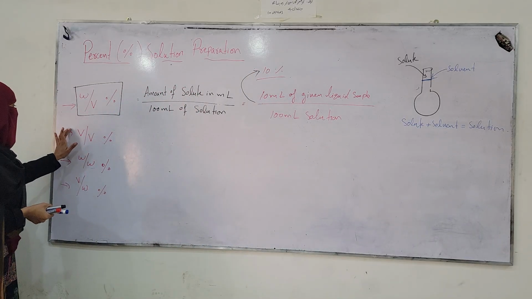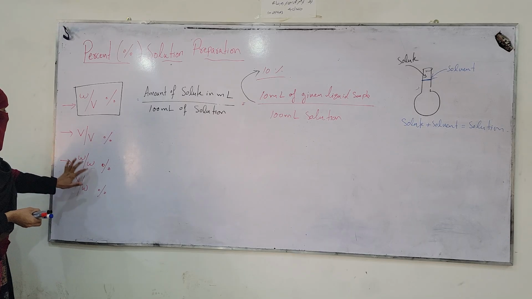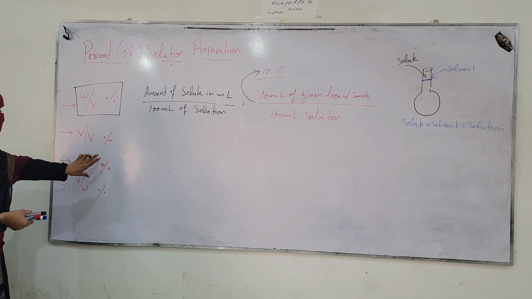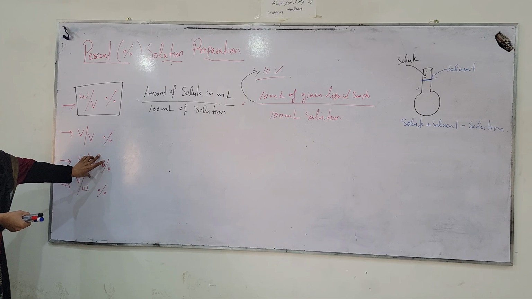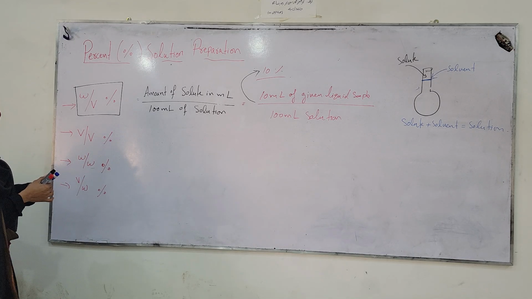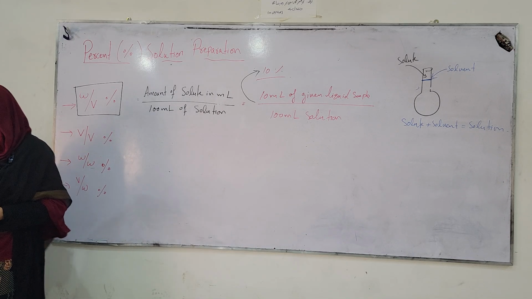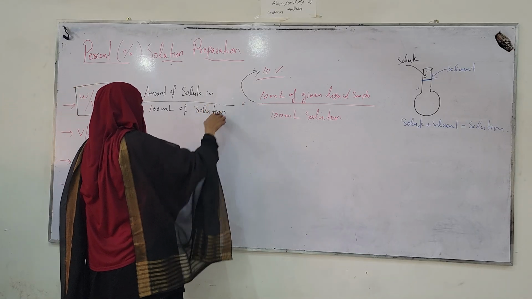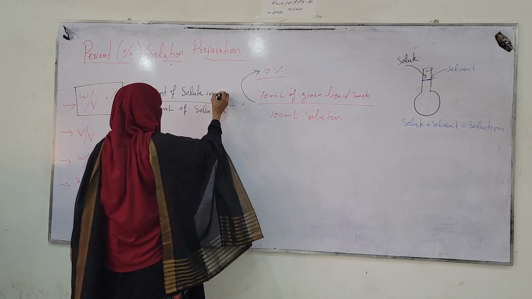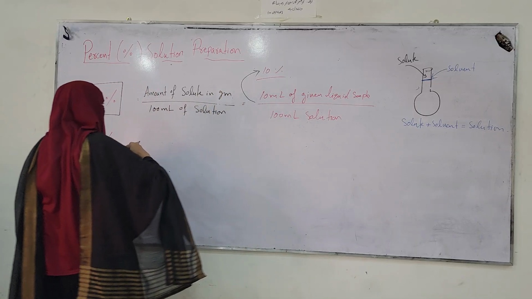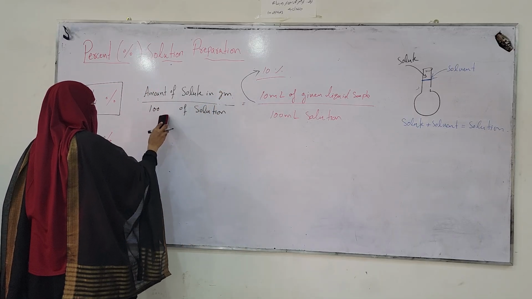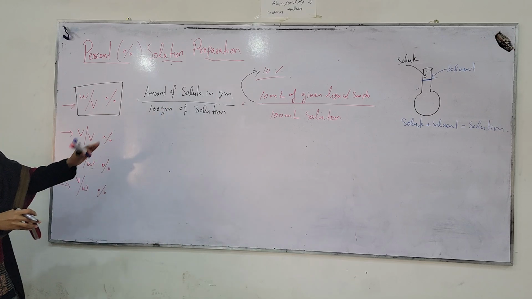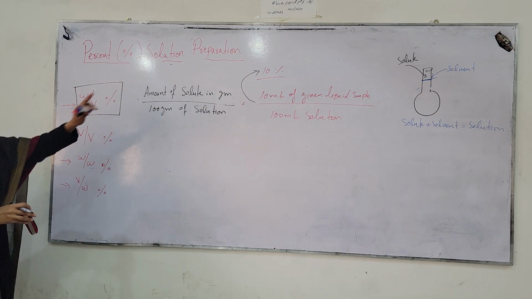This is volume by volume. Same is weight by weight: weight of the solute, weight of the solution. Here the solution is taken in weight form, in grams. It's not very common, but if you want to prepare this type of solution, then the amount of solute will be in grams, and the amount of solution will also be 100 grams. Both values will be in grams, and the method of preparation will be the same.